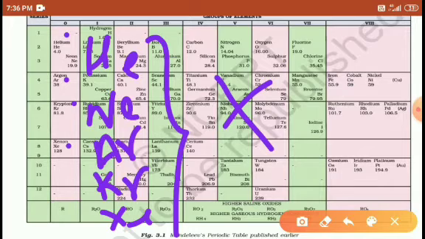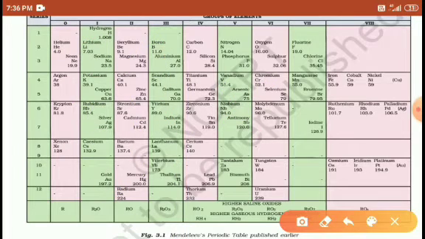That's why they are kept constant in the 0 group of the periodic table, so they cannot react with each other, right?